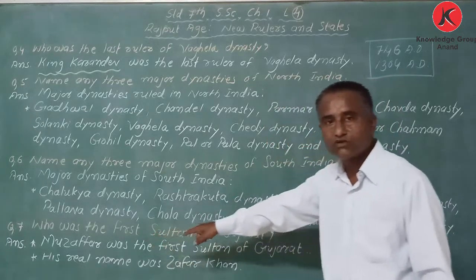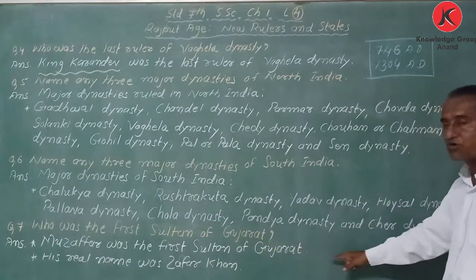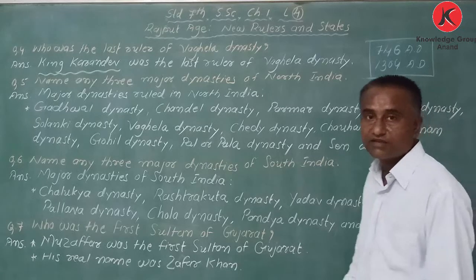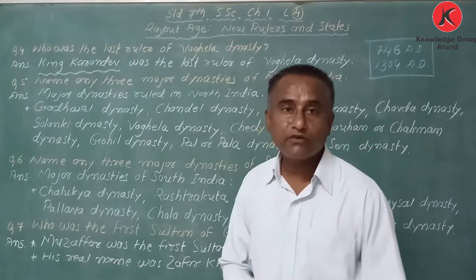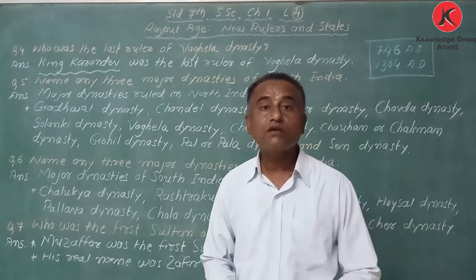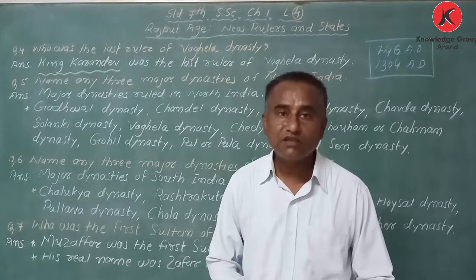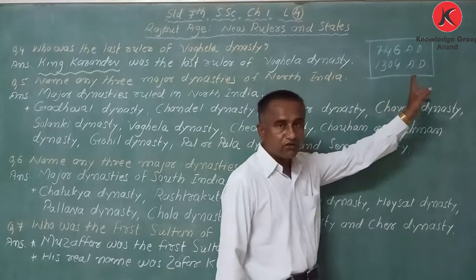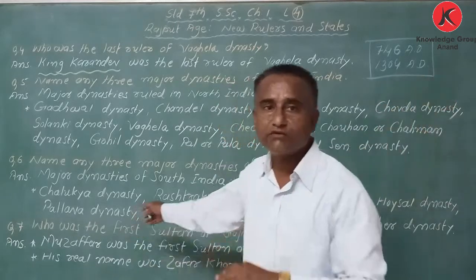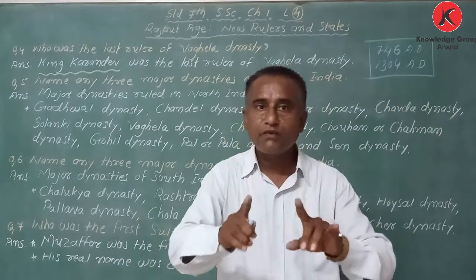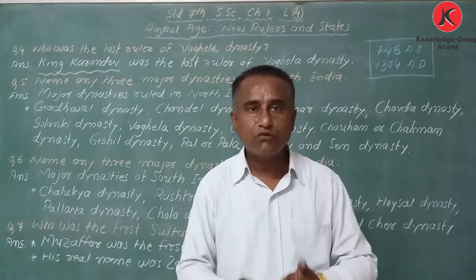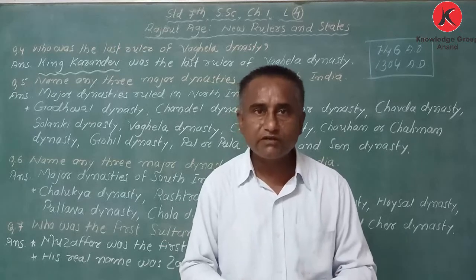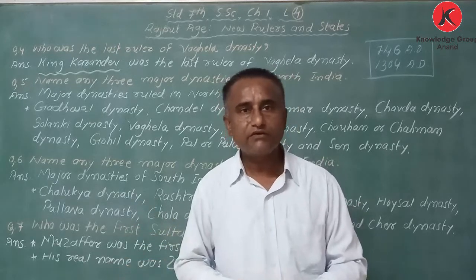Muzaffar was the first Sultan of Gujarat, and his real name was Jaffar Khan, and he started ruling over Gujarat from the year 1304. I already explained. Got it? My dear student, copy down this in your notebook. If you have already written, no need to copy again. If it is not written, then only write it down in your notebook.